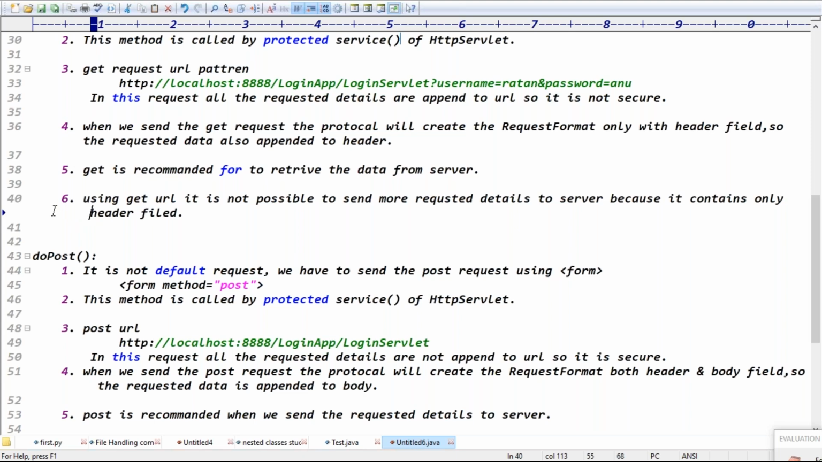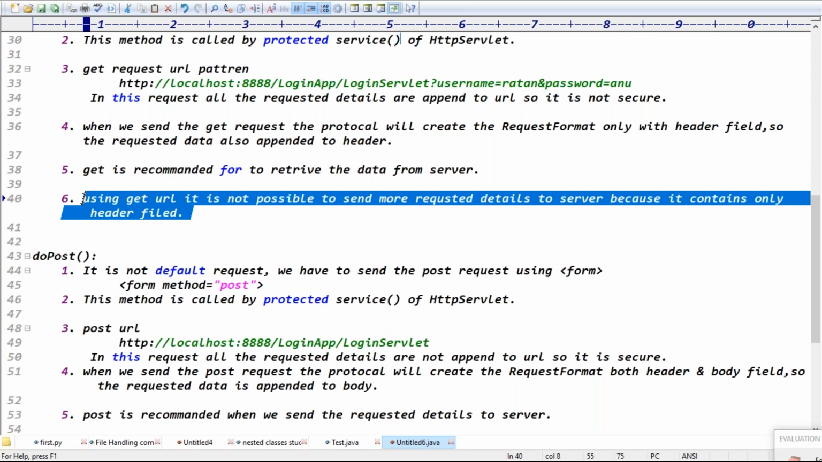Using GET URL, it is possible to send only less. It is not possible to send more requests to the server side, guys, because it contains only the header field. Do you think this point is valid or invalid?